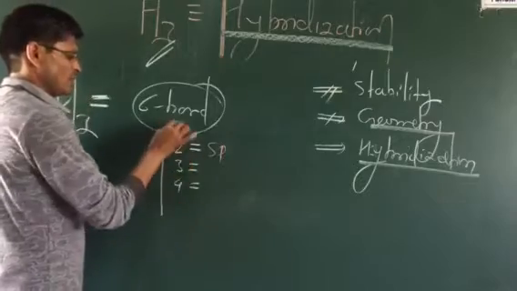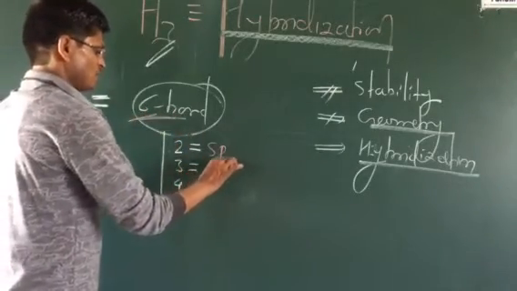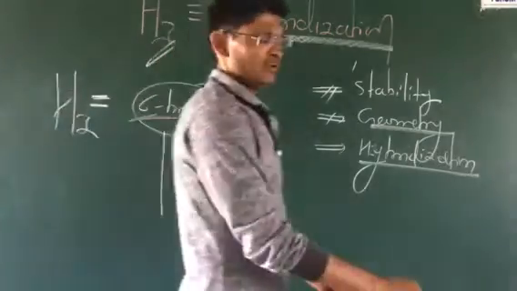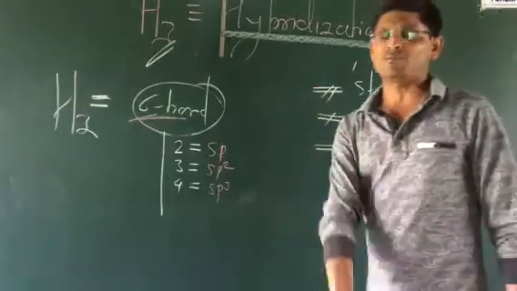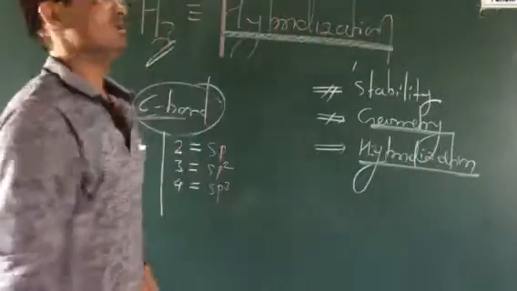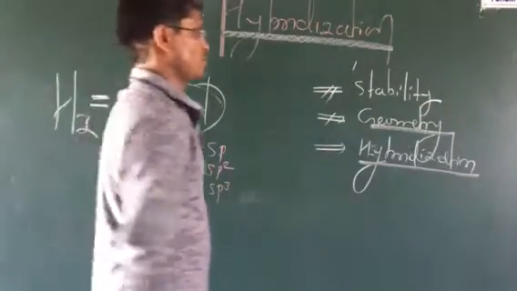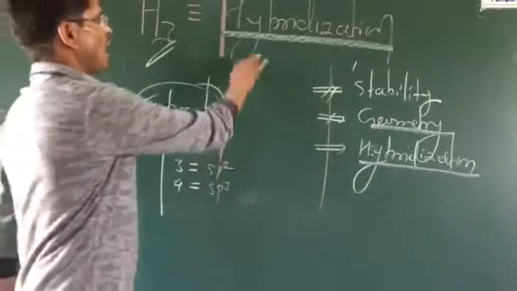If 2 sigma bonds, sp hybridization; 3 sigma bonds, sp2 hybridization; 4 sigma bonds, sp3 hybridization. In this lecture, we will discuss the inorganic molecules, the actual part from inorganic chemistry hybridization.